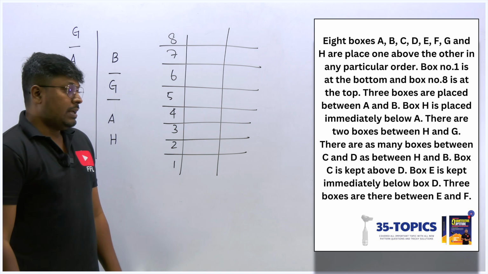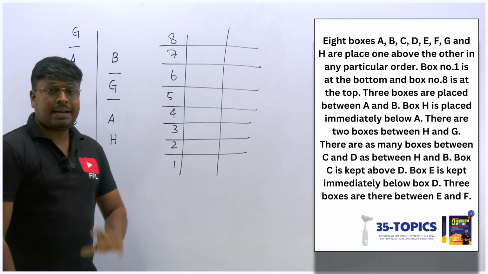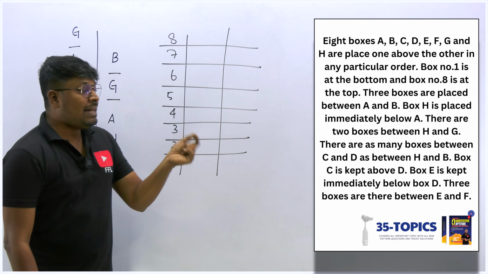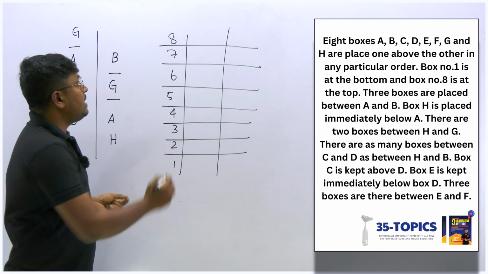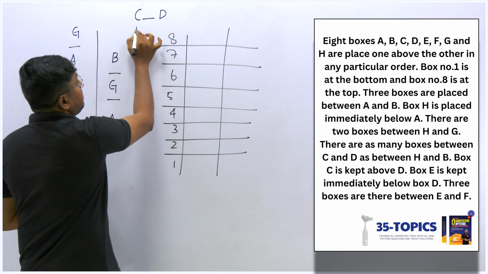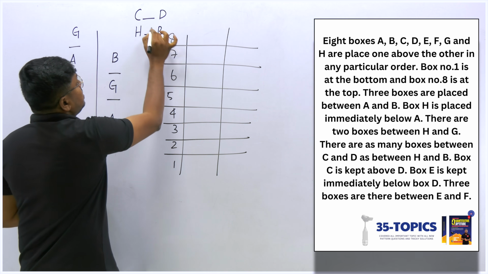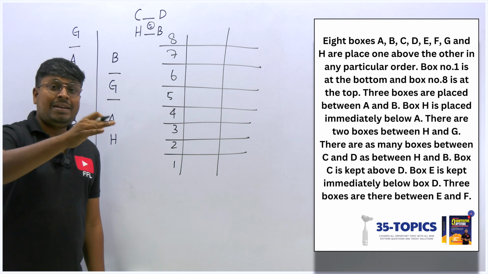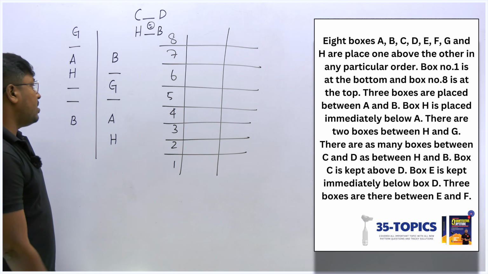Now there is again an as-many-as condition, two conditions getting equal. So there are as many boxes between C and D as between H and B. This is what they are saying. If between C and D we have 3 boxes, then between H and B also we should have 3 boxes.